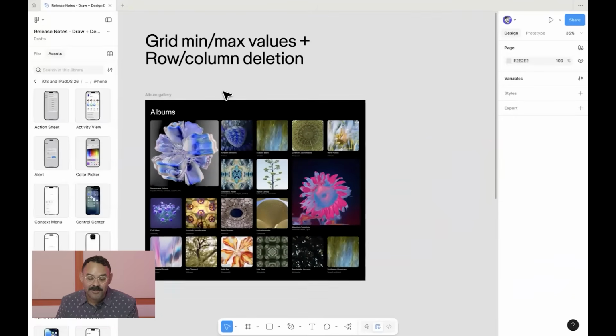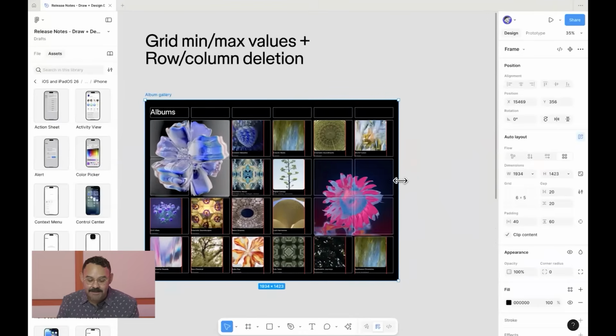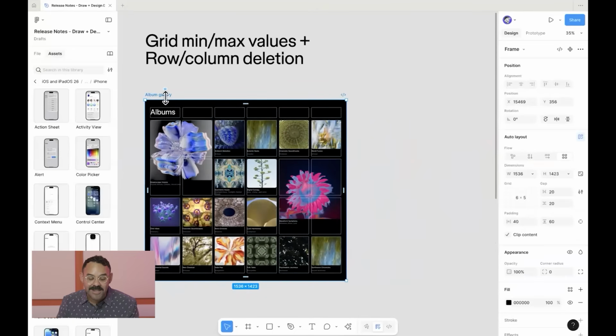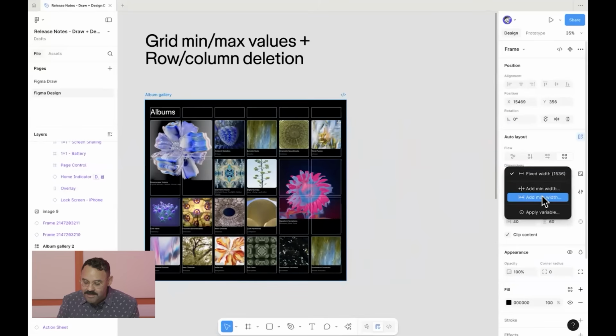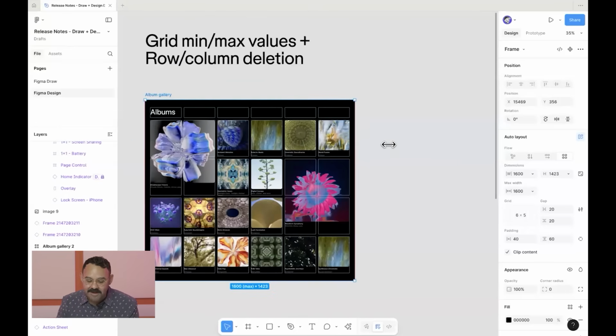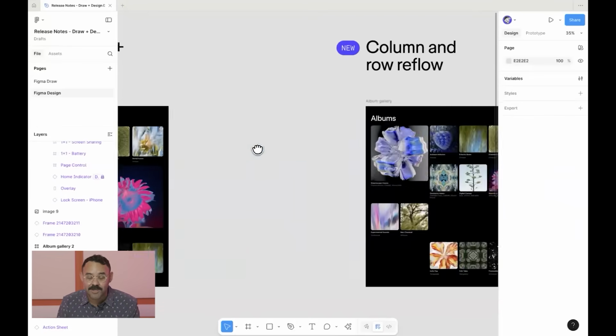Another update that we dropped recently, we have min and max values both for grid frames and their children. I've already applied some min and max values here. You can see that it's constraining the children. Let's apply that next to that grid frame. When I come over to the width, you'll see I can add a max width. Let's add in a max width of 1600. And you'll see that visualization there on the canvas. If I try to extend it beyond 1600, it won't let me. This is going to help you better define your flexibility within your grid features.